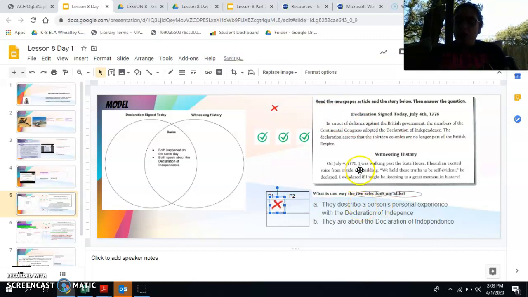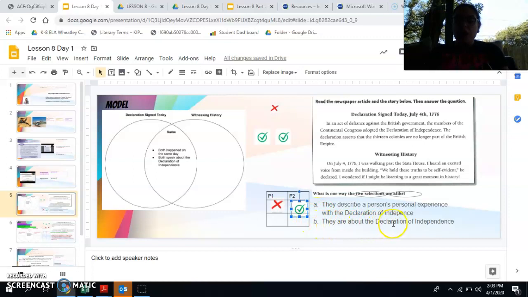Now I'm going to look at passage 2. This one is a personal experience because it says, I heard an exciting voice. I might be listening to something important. So this one is giving me a personal experience. But if I look at my check marks and my X's, I do not have both, so this could not be my best answer.